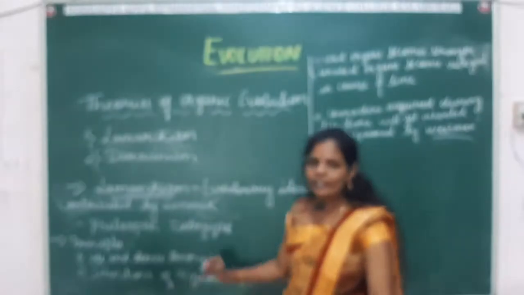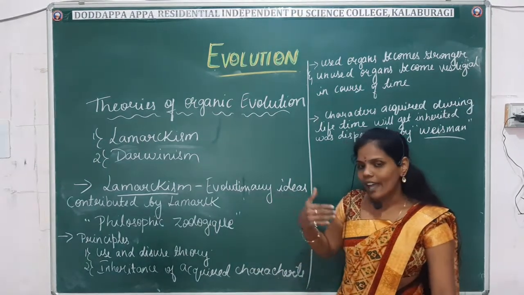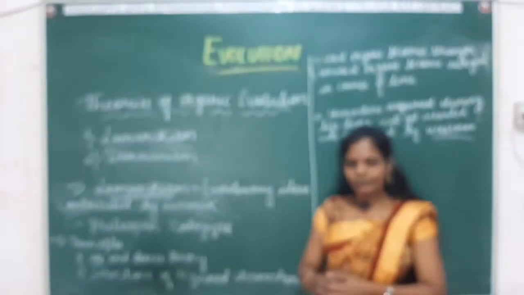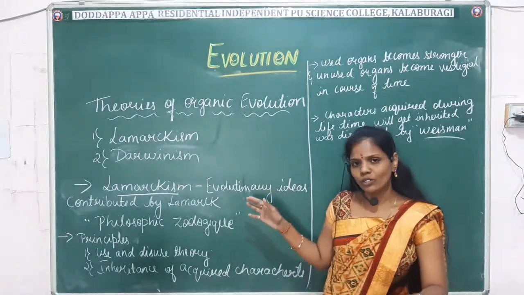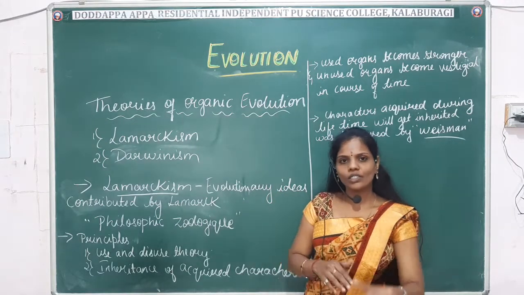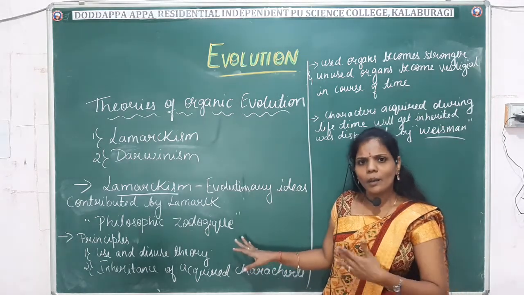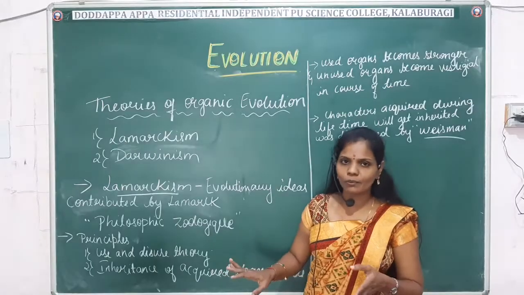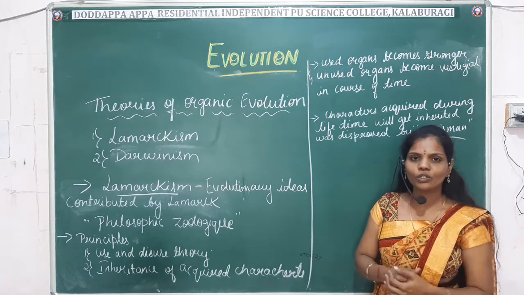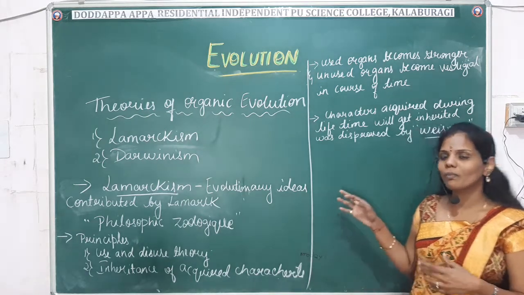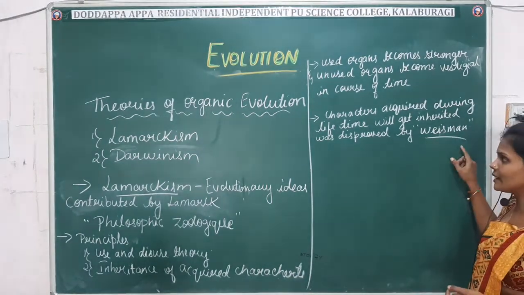The next theory is the inheritance of acquired characters. According to Lamarck, the characters which we acquire during the course of time can be inherited by the progeny. What did Lamarck say? He said that the characters we acquire during our lifetime can be inherited by the progeny, right? But this theory was disproved. Actually, it is not possible. The characters which we acquire cannot be transferred to the progenies. This theory, the inheritance of acquired characters, was disproved by Weismann.